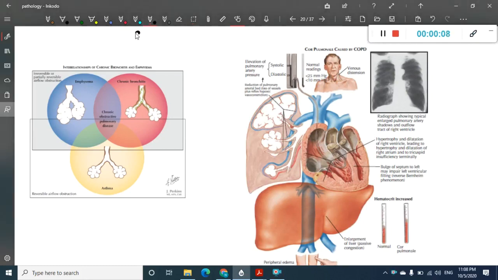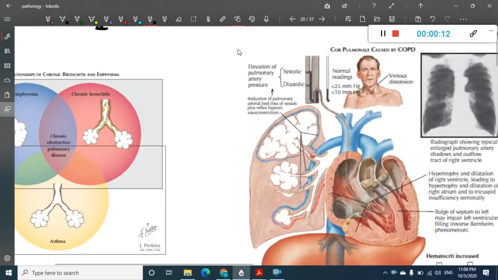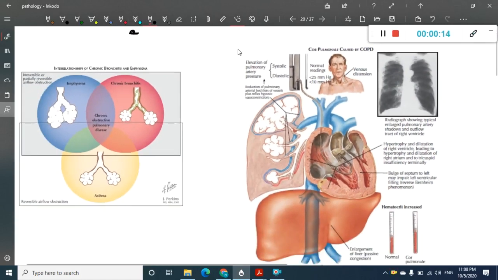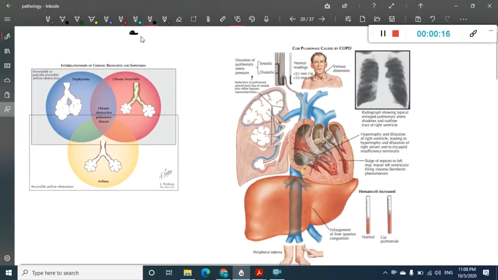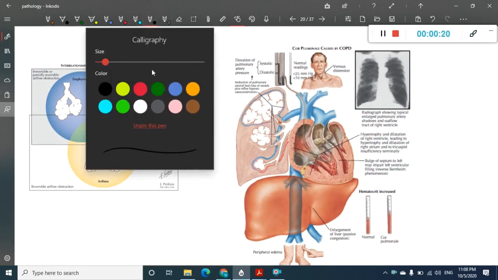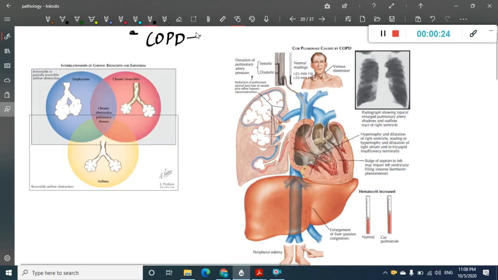In this chapter, let us now learn about one important topic, which is called COPD. In this COPD, we will learn about what is COPD. COPD mainly contains two different groups of disorders: one which is emphysema, second which is chronic bronchitis.